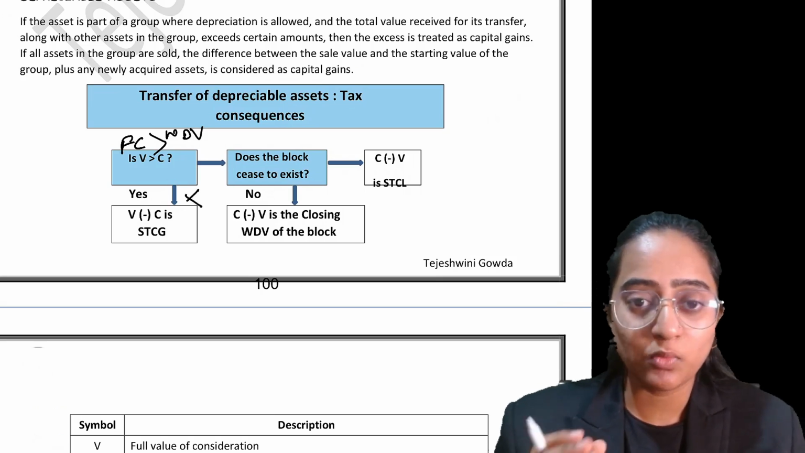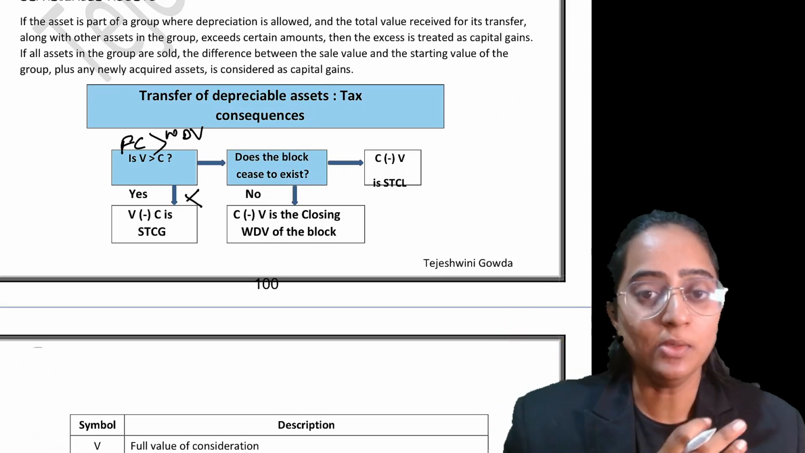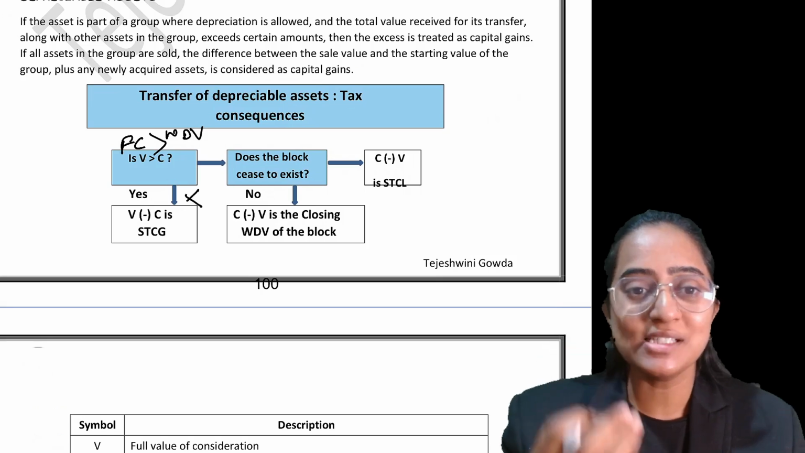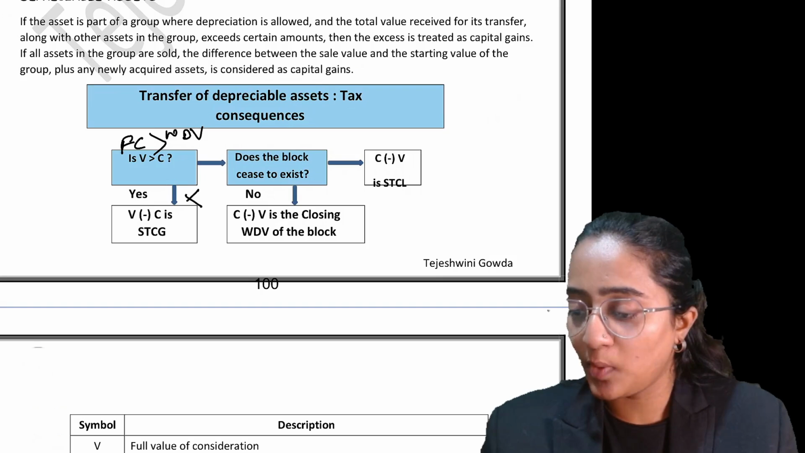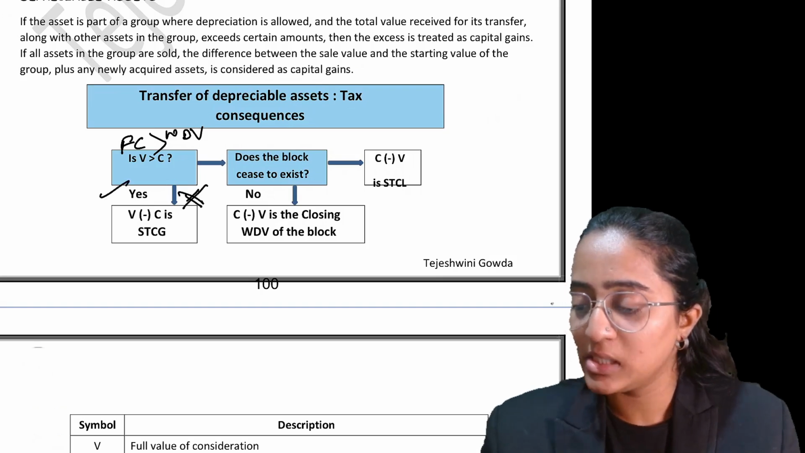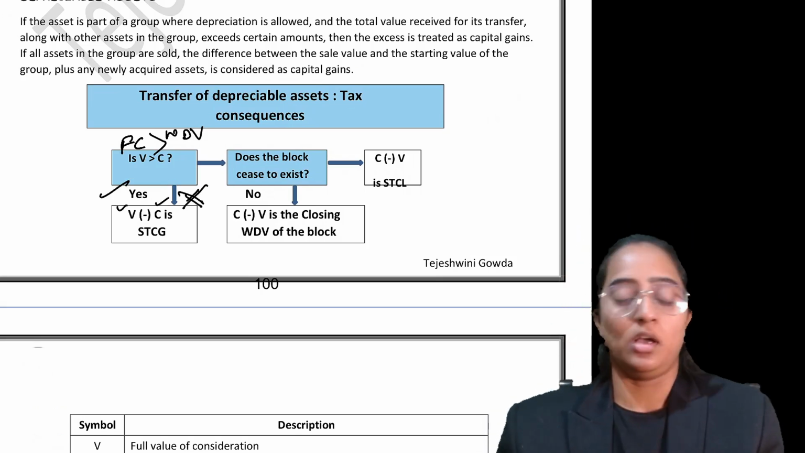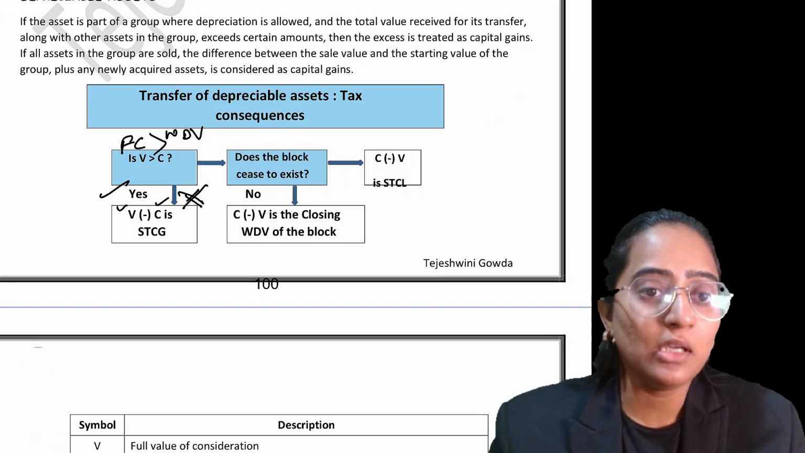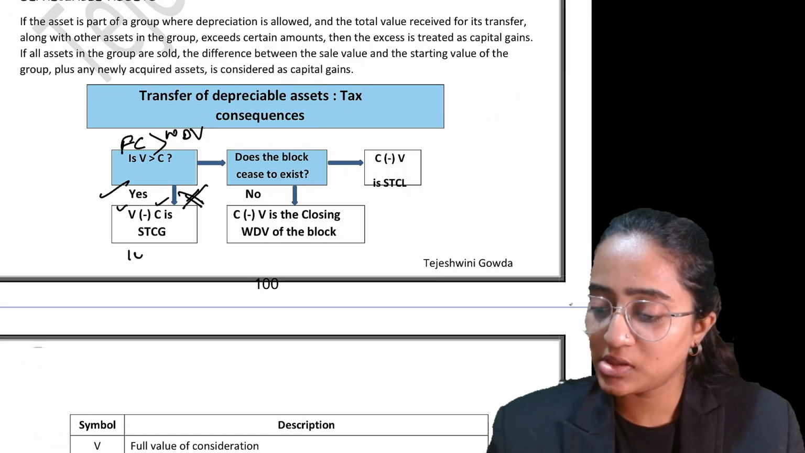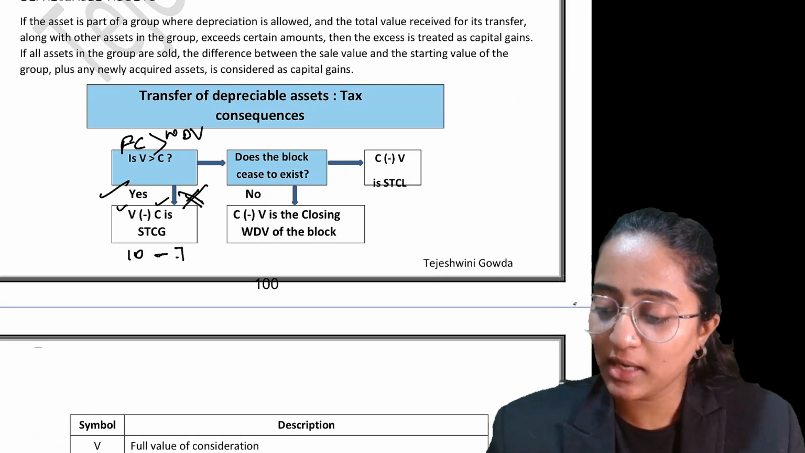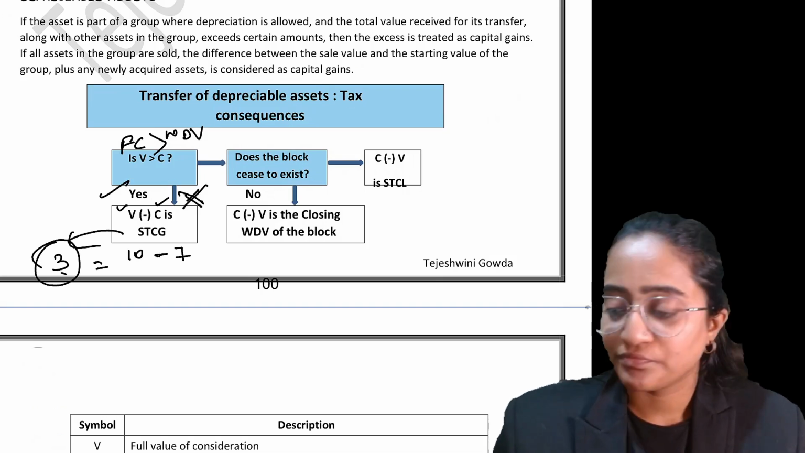Do you remember what is meant by block? In taxation, the asset loses its individual identity; everything gets classified as a block. So if the block ceases to exist, what happens? Your full value of consideration minus your WDV. That is, if your full value of consideration is 10 lakh and your WDV is 7 lakh, what you would get is 3. That is, 3 would be your short-term capital gain.